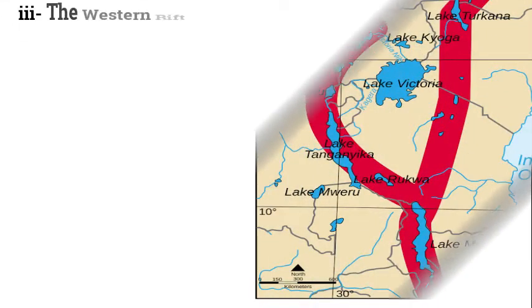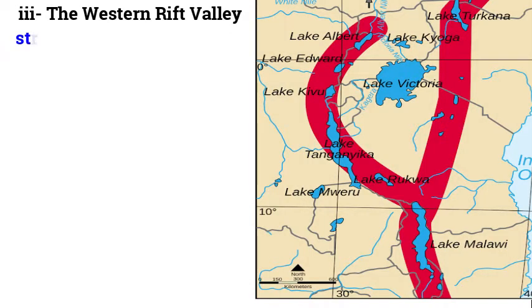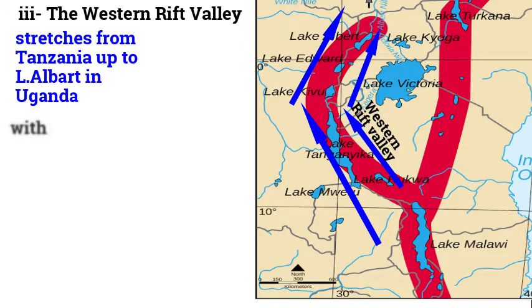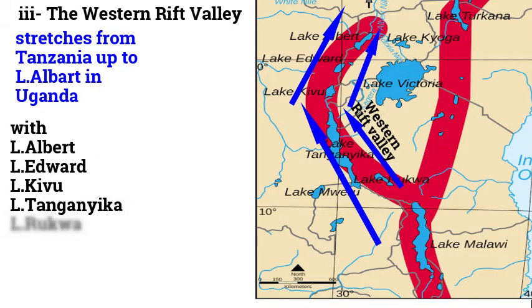So the third arm of the Rift Valley is the Western Rift Valley. The Western Rift Valley stretches from Tanzania and comes up to Uganda, and ends at Lake Albert. It has lakes like Lake Albert, Lake Edward, Lake Kivu, Lake Tanganyika, Lake Rukwa. Lake Katwe is also within that Rift Valley, although it is not a Rift Valley lake, it is found within that Rift Valley.